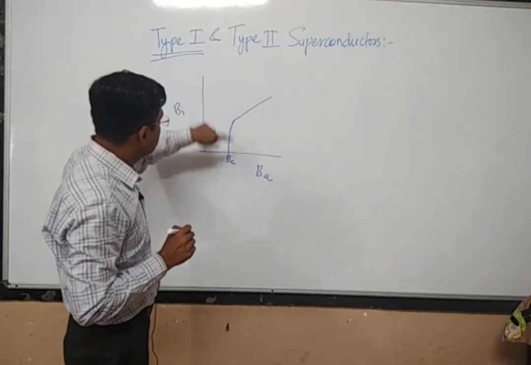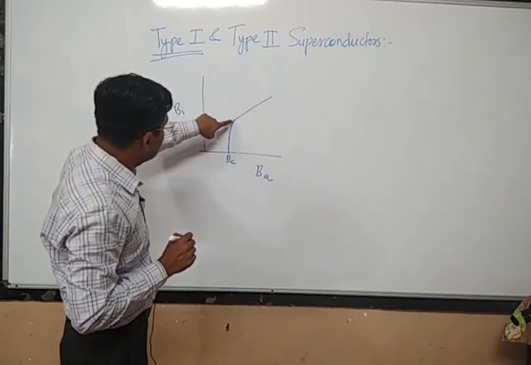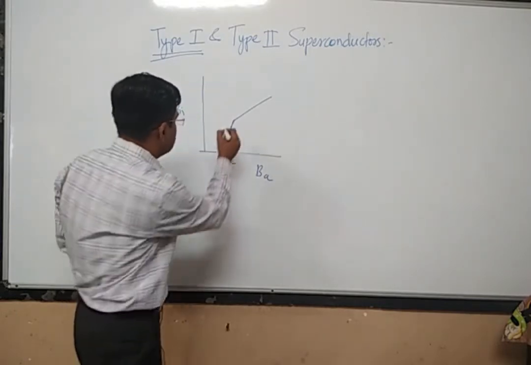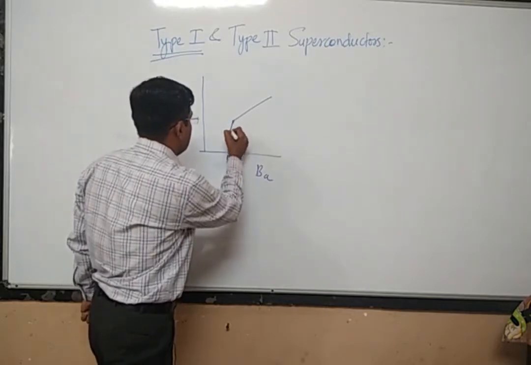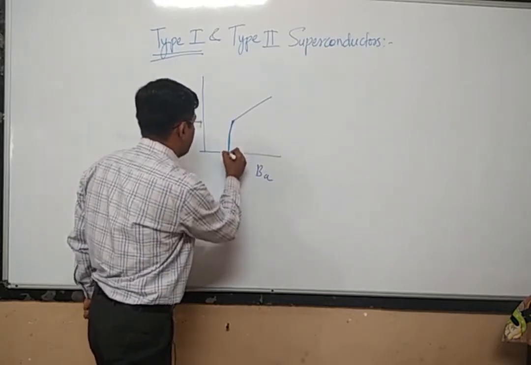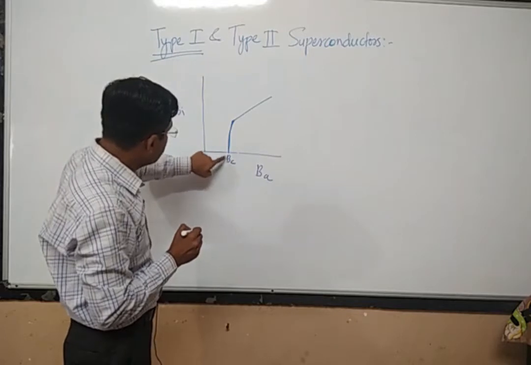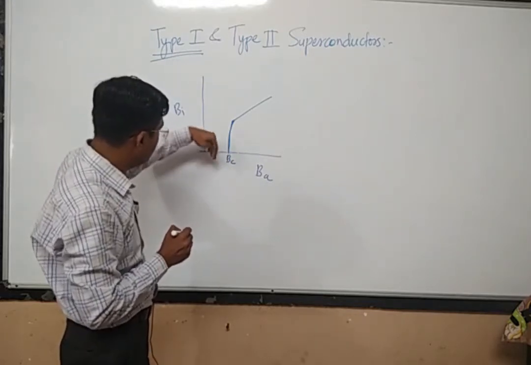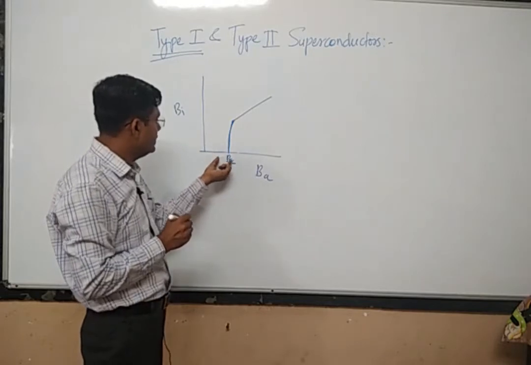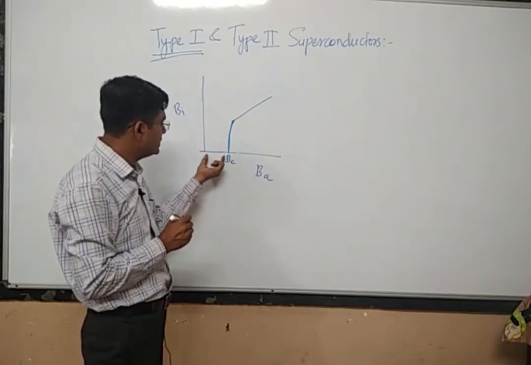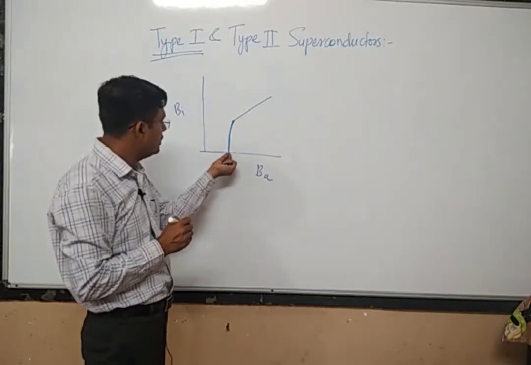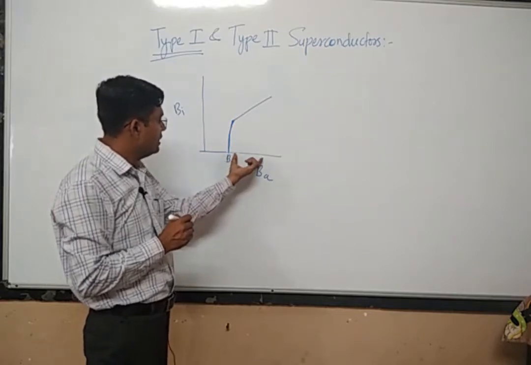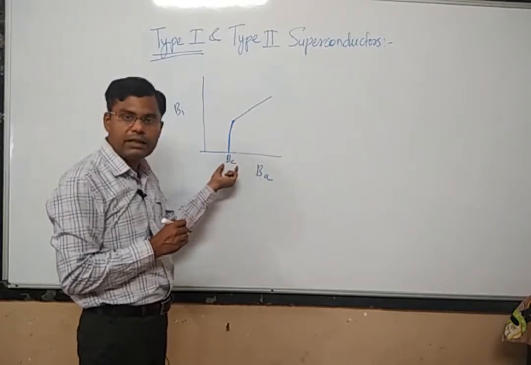You see, this particular line indicates the boundary of the critical magnetic field. Below this value, the applied magnetic field is less than the critical magnetic field, and beyond this point, the applied magnetic field is greater than the critical magnetic field.